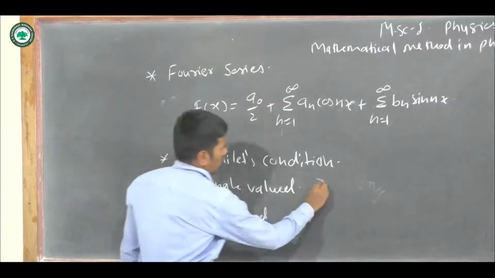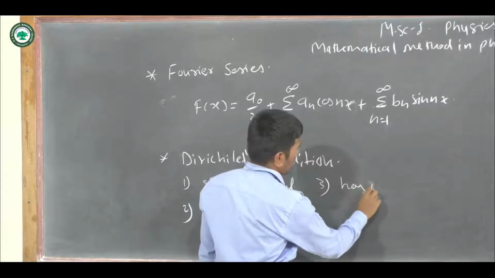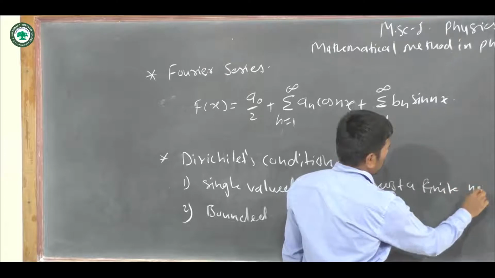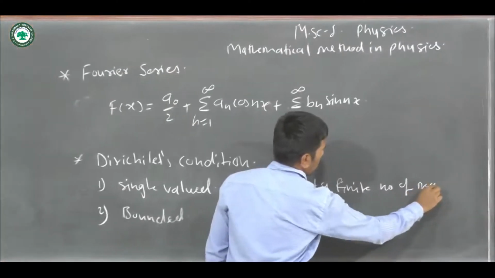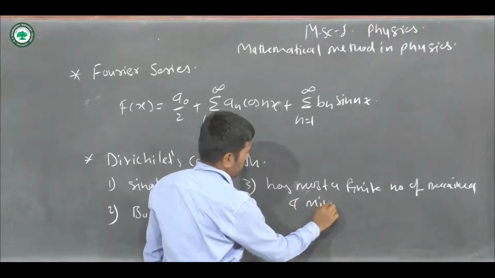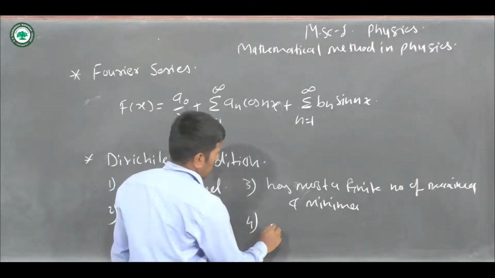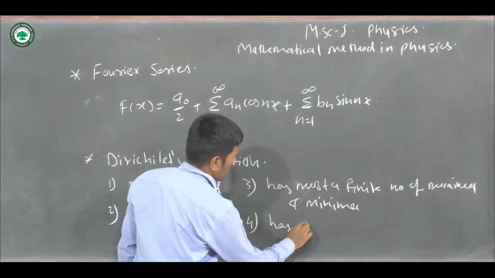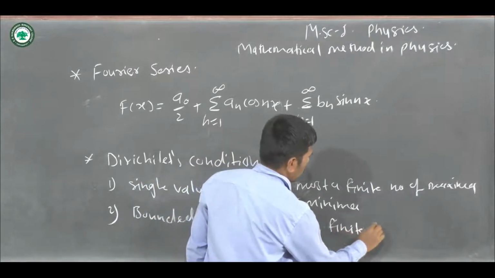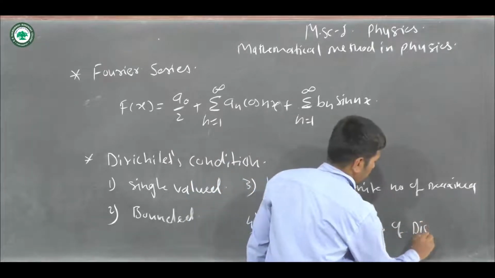The third condition is that it has at most a finite number of maxima and minima. And the fourth condition is that it has at most a finite number of discontinuities.